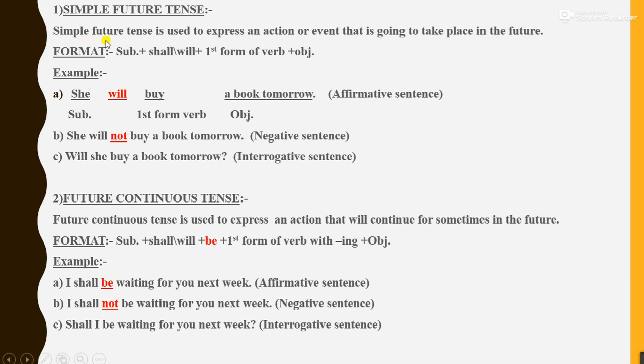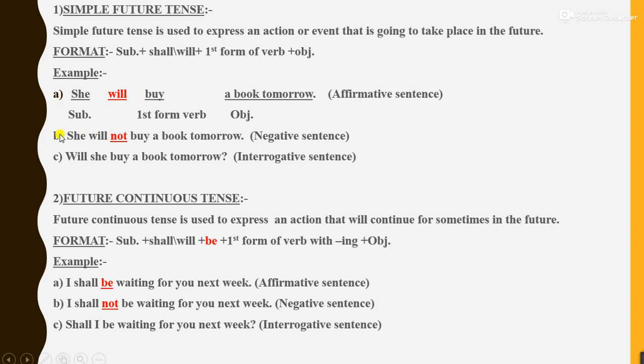Definition. Simple future tense is used to express an action or event that is going to take place in the future. And for that, format is subject plus shall or will plus first form of verb plus object. Now we'll see some examples. Number A. She will buy a book tomorrow. And this is an affirmative or positive or declarative or assertive sentence.